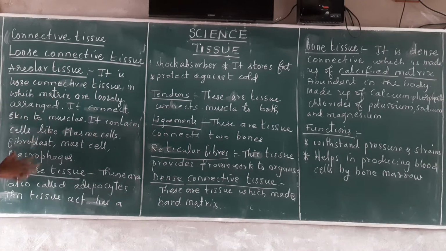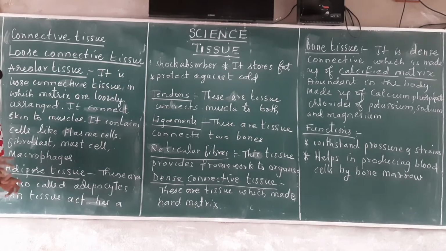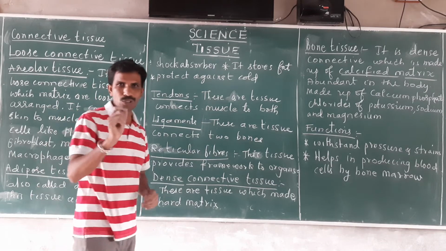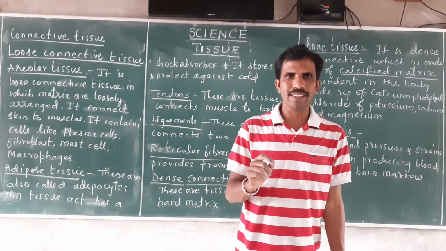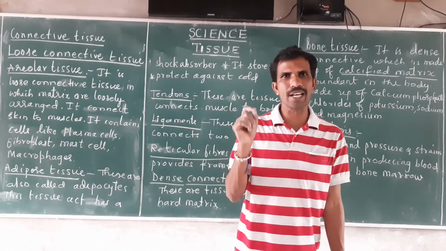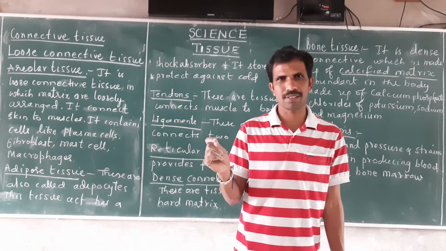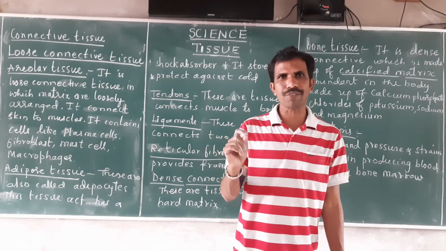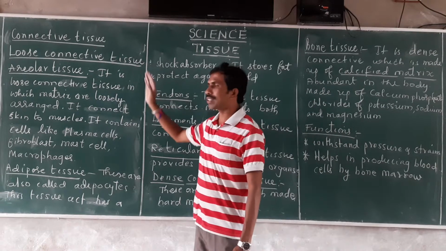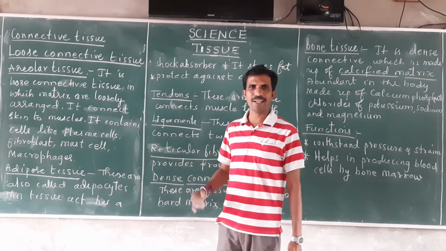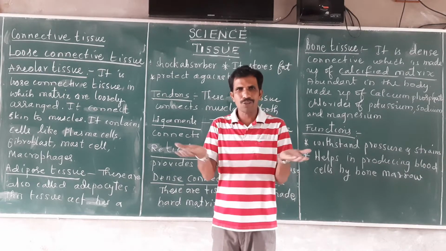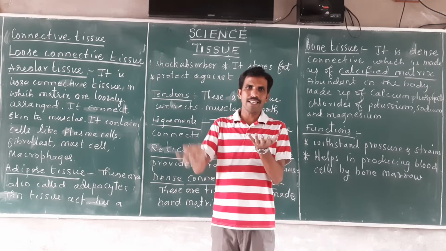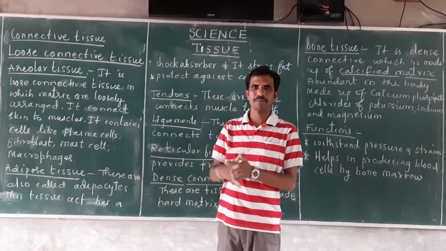Coming back to the loose connective tissue, the name itself suggests it. Loose connective tissue is a connective tissue in which the matrix is loosely arranged with cells and fibers. I told you the matrix should be there. The matrix is a ground base in which all cells and fibers are present.